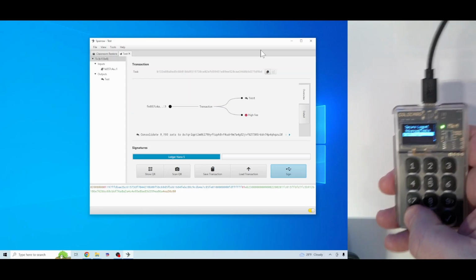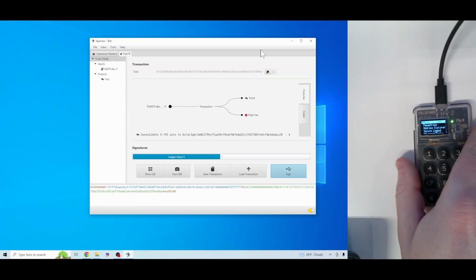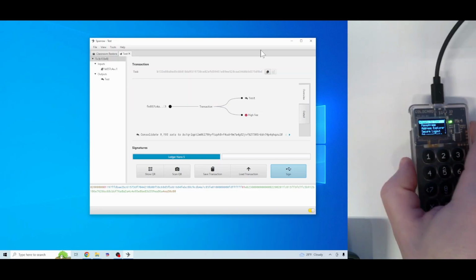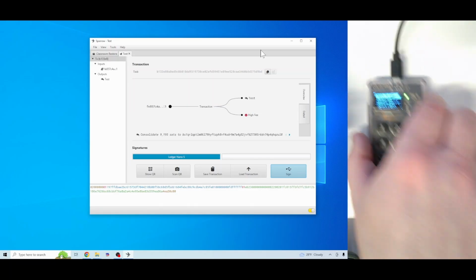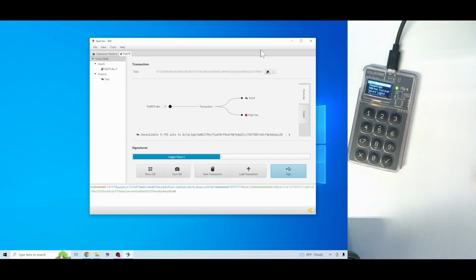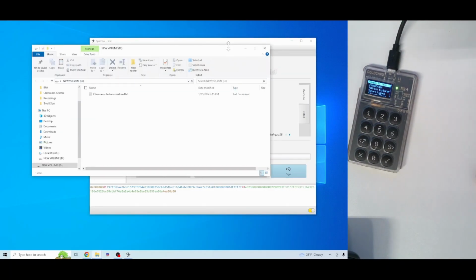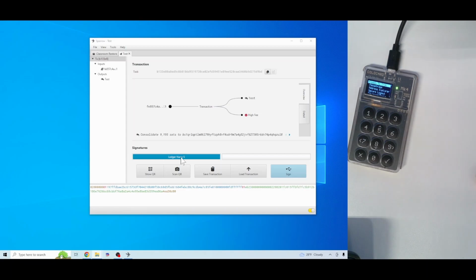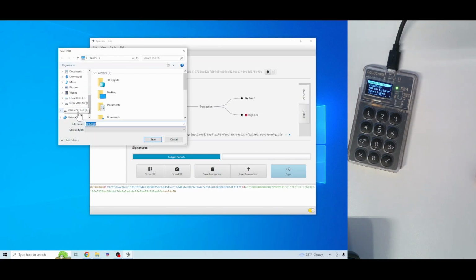All right, so now if we go back to our home screen, we can leave this plugged in, but we will need to take out the micro SD again. So using these options, we're going to save the transaction first. It'll be a partially signed Bitcoin transaction, a PSBT. So we'll click Save Transaction, and we will save that right to our micro SD card. Test is the name of our transaction.